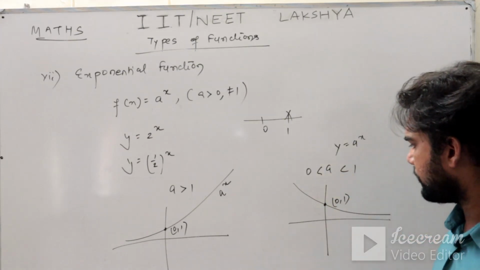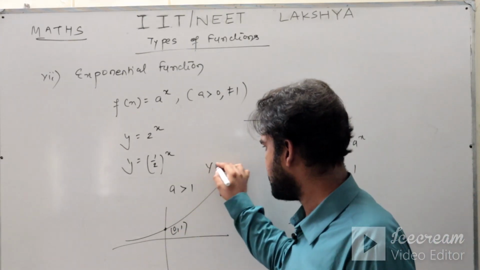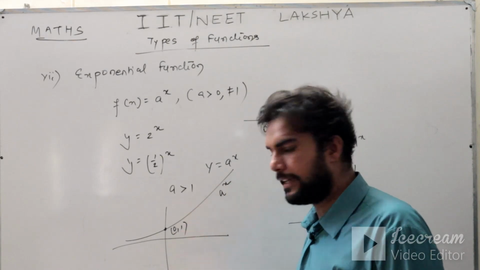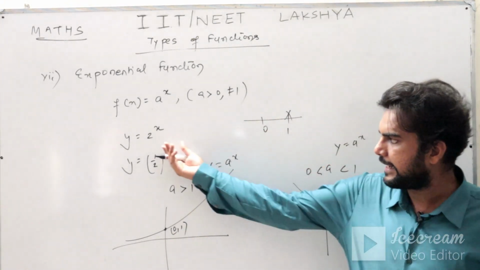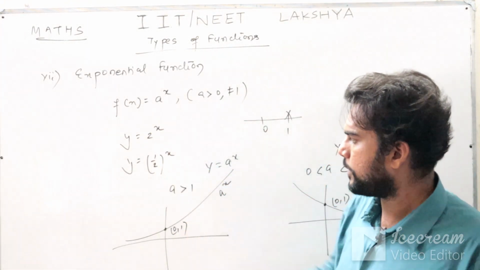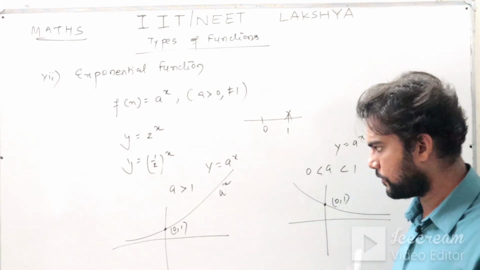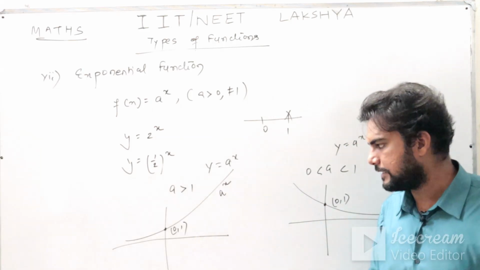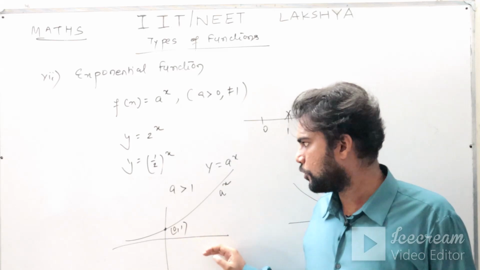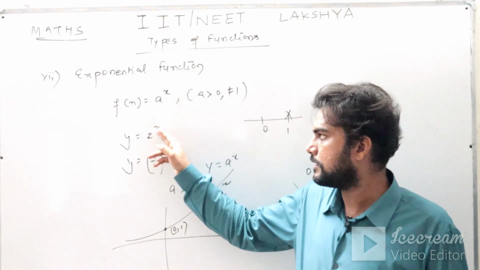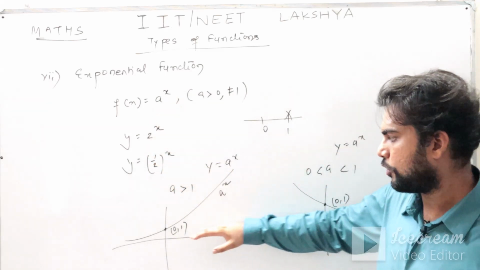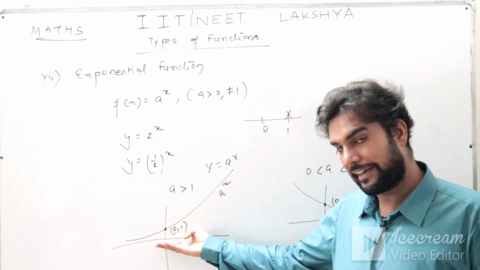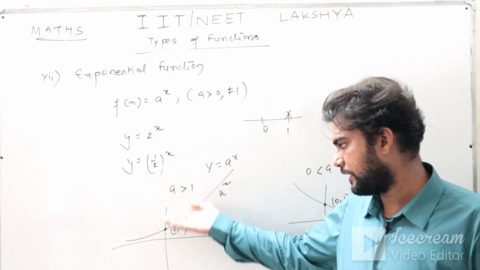This is the condition of your a, and this is the graph of y equals a power x, and the condition is a is greater than 1. You can take any one example, 2 power x or (1 by 2) power x, anything, and you can plot it. This is the graph you get. If you see, in both the cases, domain is your R. Domain means x here, the collection of x. Domain is your R, whereas your range is basically from 0 to infinity.